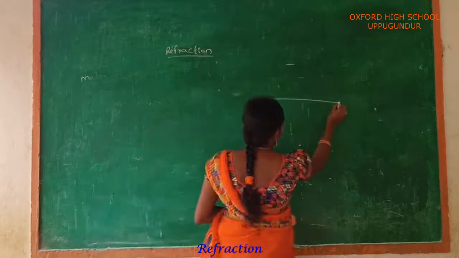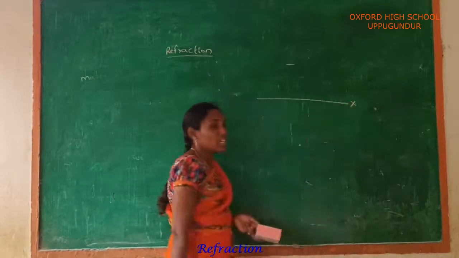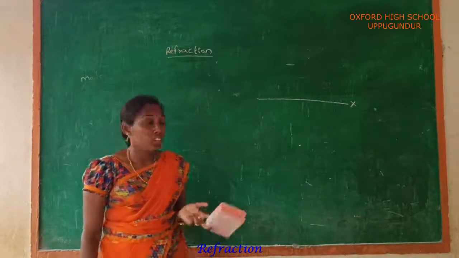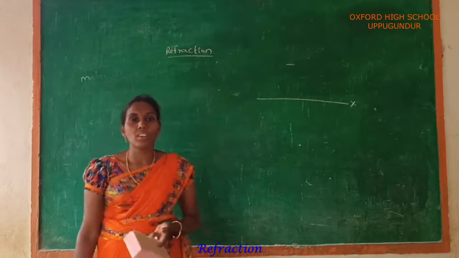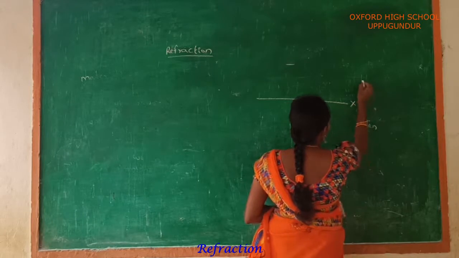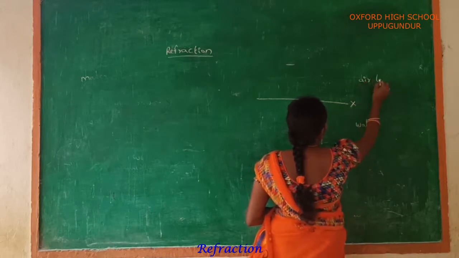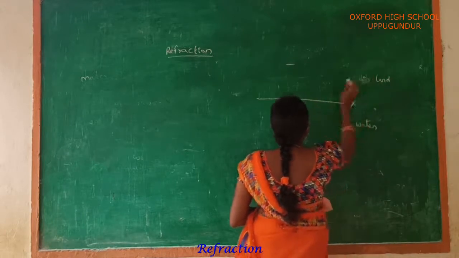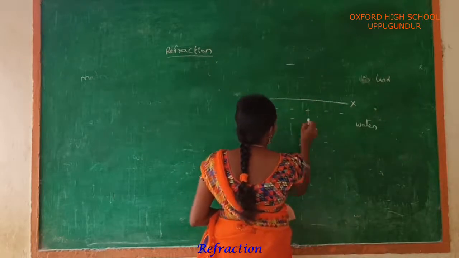This is for the shoreline. Shoreline means this should act as an interface line. Interface line means separating the two media. This is for water and this is for the air or land. Here these are all water molecules.